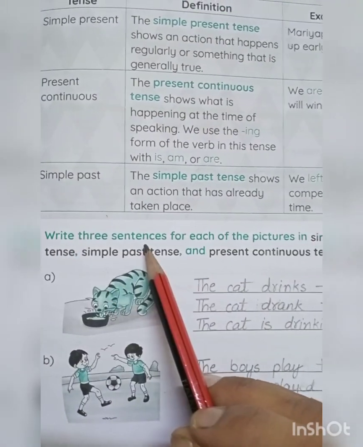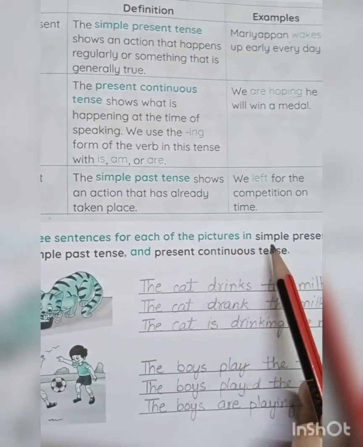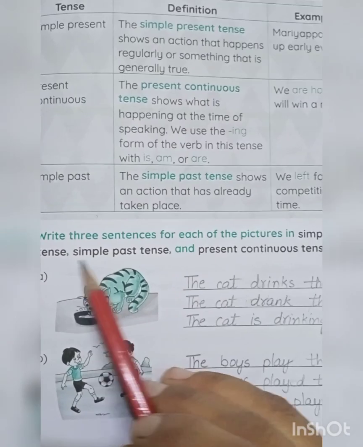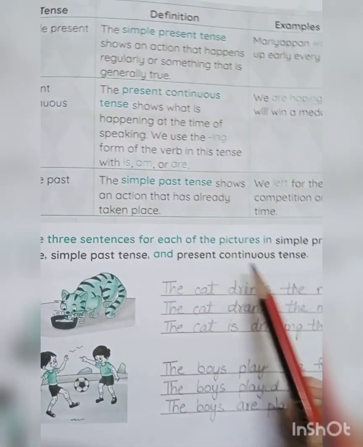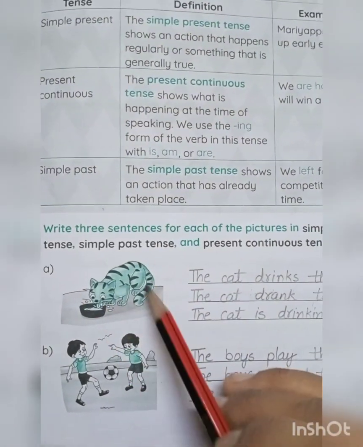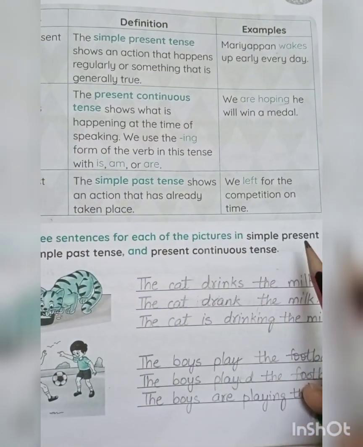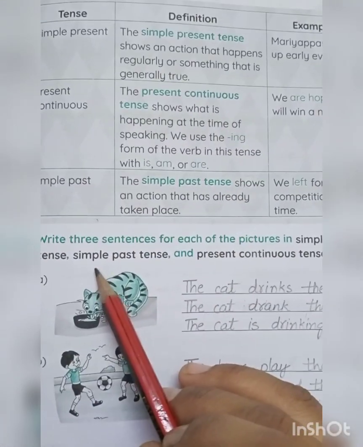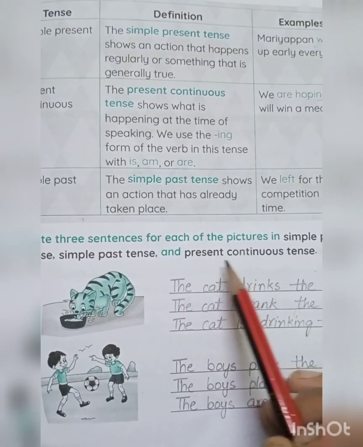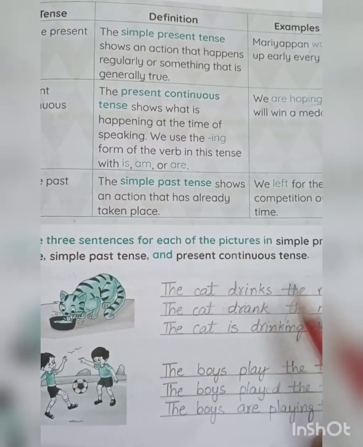Next, write 3 sentences for each of the pictures in simple present tense, simple past tense and present continuous tense. So you have to look at the picture and write down 3 sentences, one in simple present tense, other simple past tense and other one is present continuous tense.